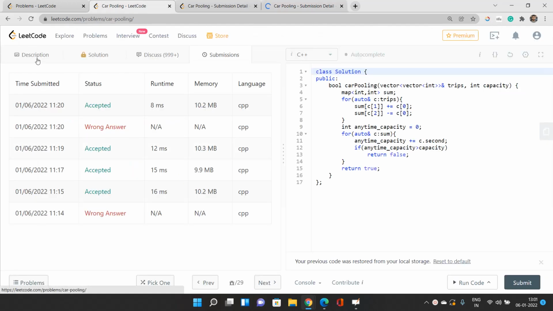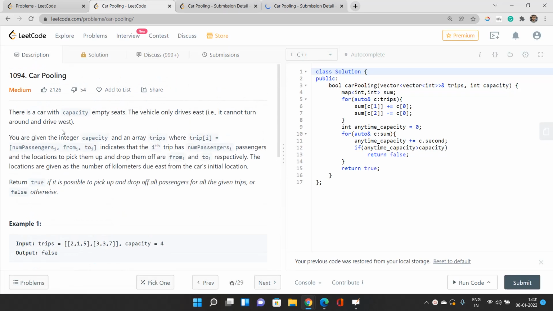So that's all, guys. We are going to have some next cooler problems. I am expecting some hard problems. I don't know why LeetCode is not giving some hard problems.